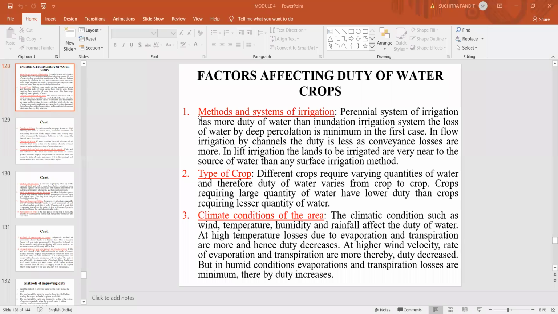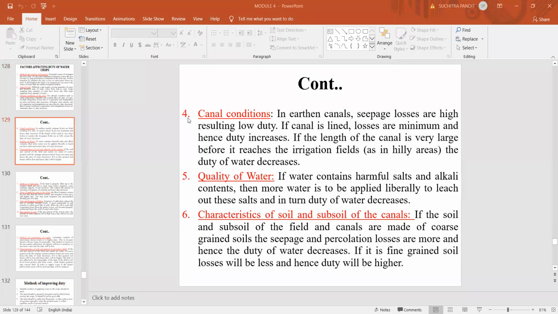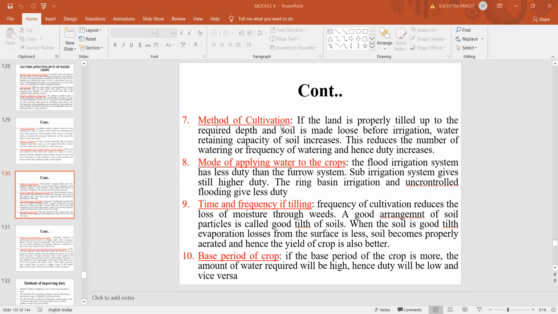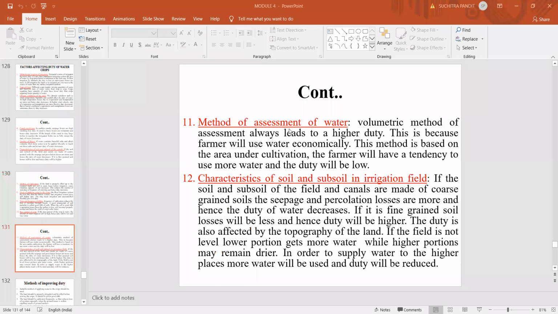is affected: the method and system of irrigation, the type of crop grown, the climatic condition of that particular area, the canal condition, the canal which carries the water to the field, the quality of water, the characteristics of soil and subsoil of the canal, the method of cultivation practiced in that area, the method of applying water to the crops, the time and frequency of tilling, that is the plowing and tilling operations, the base period of the crop, the method of assessment of water, and the characteristics of soil and subsoil in the irrigation field.